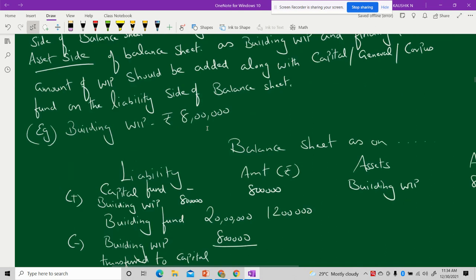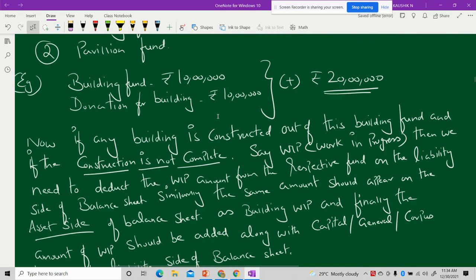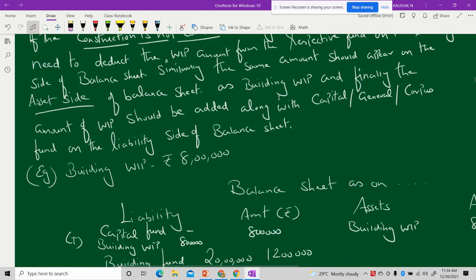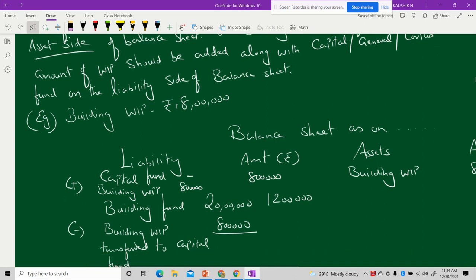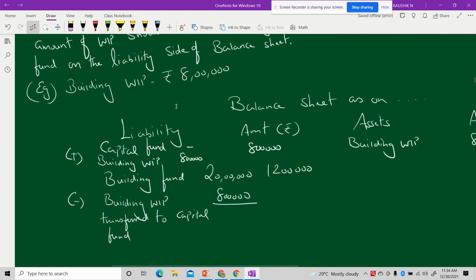Example, if you look here, I had total building fund of rupees 20 lakh. Now I am going to use 8 lakh rupees for the construction of building, and that building has not got complete, it is work in progress. So I am going to prepare the balance sheet where I'll show in such a way that the building fund was 20 lakhs, from which the amount I have utilized is 8 lakhs. So I should reduce this 8 lakhs. So building fund 20 lakhs minus building work in progress, that is transferred to the capital fund.